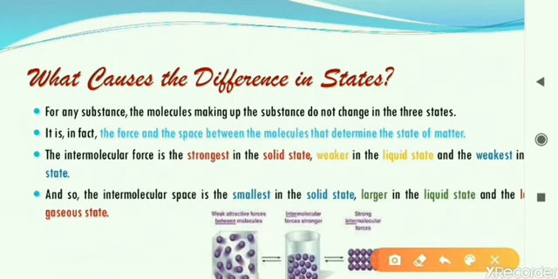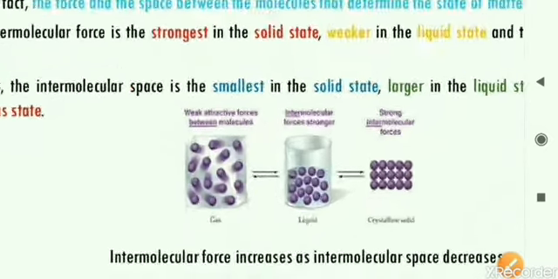This difference in state is actually dependent upon what is given here. It is in fact the force and the space between the molecules that determine the state of matter. How much force of attraction is there between the molecules of water, and how much space is available between the different molecules of H2O. Let us have a look at this diagram here.